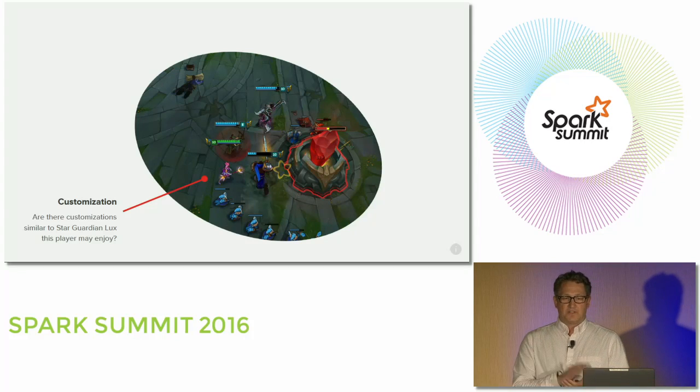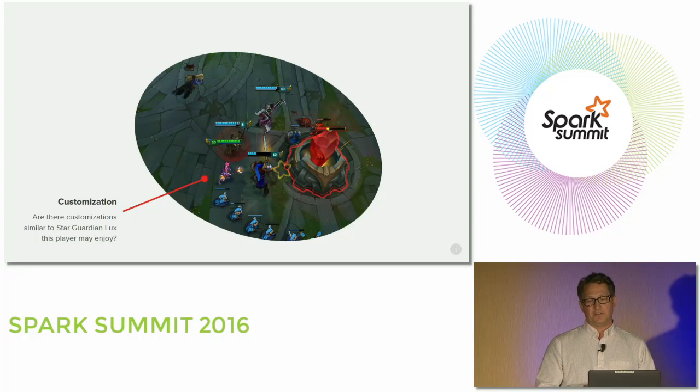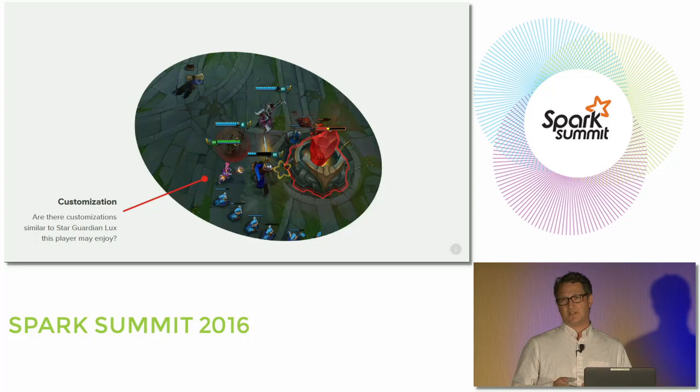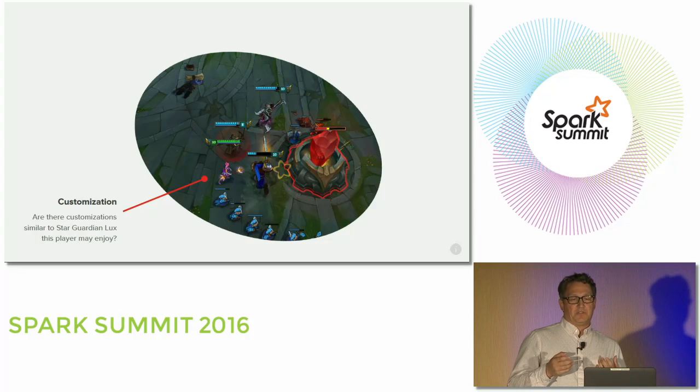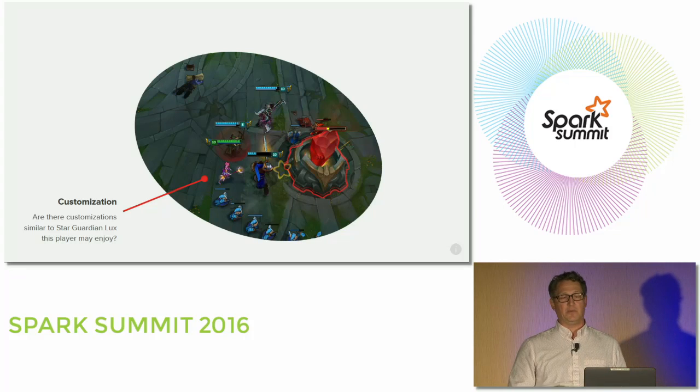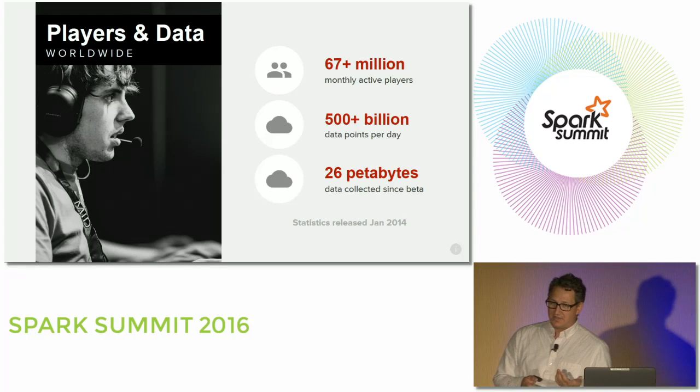So finally, here's our team's mage, Lux, my favorite mid lane character. And this particular player chose to customize the appearance of Lux with the Star Guardian skin. In fact, this player really enjoys playing the mage type and likes to have other appearances for those characters. So there's a lot of content in our game. So what we want to do is, based on preferences from other people who play Lux, is there some other content that this particular player doesn't know about that we could recommend that we think they would enjoy? It's a recommendation system.